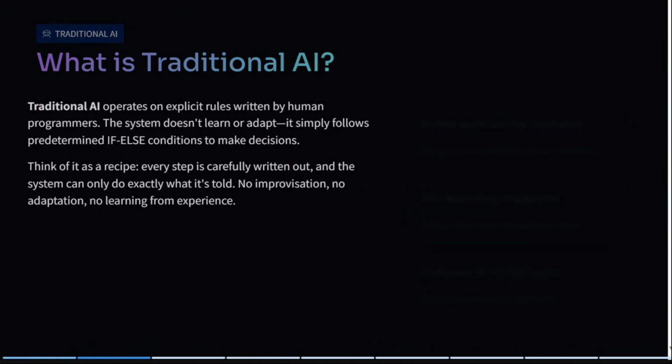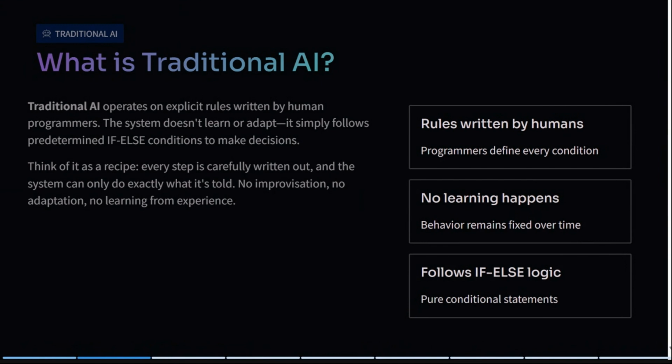Traditional AI basically works on rules written by human programmers, the rules which the AI system or the machine should obey in order to get a particular outcome. You can think of a recipe, very carefully written out, a system that can do exactly what it has been told to do. No improvement, no adaptation, and no learning from experience. That was traditional AI.